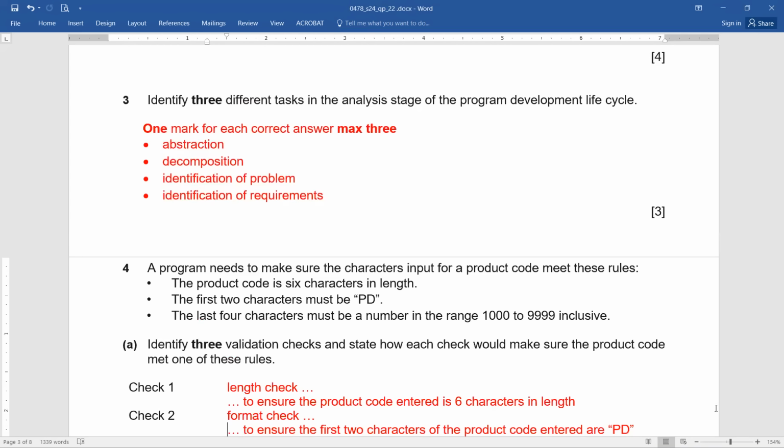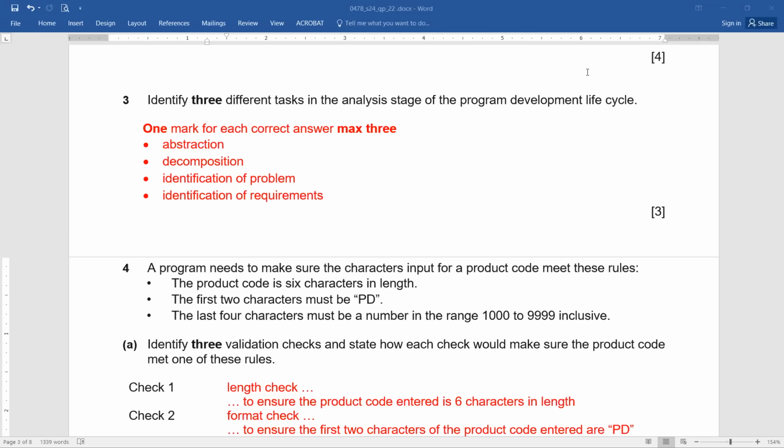Identify 3 validation checks and state how each check would make sure the product code met one of these rules. Now this is the question for validation. By the way, just very quickly, I think we are very much clear about the term length. So length means here they are talking about what?